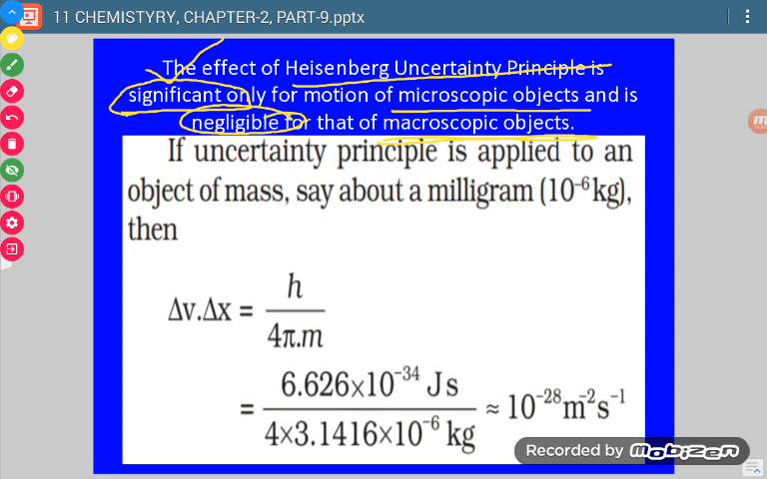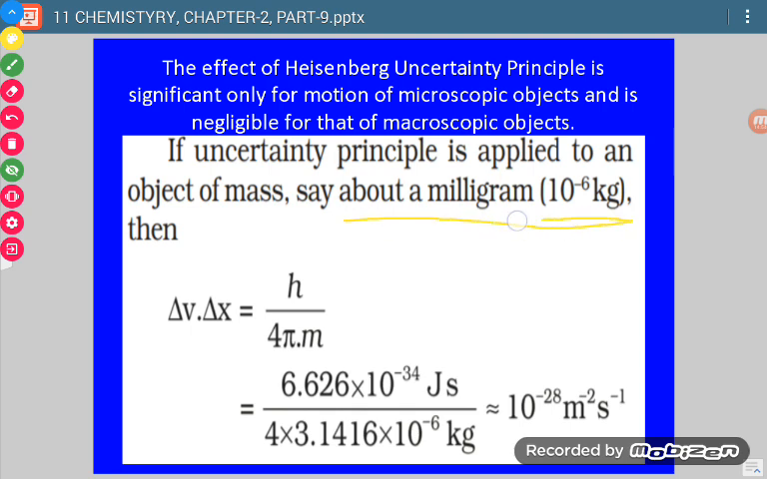Now let us prove it with the help of examples. If the uncertainty principle is applied to an object of mass, say, about 1 milligram. We have taken an object which we can see. If we convert 1 milligram into kg, milli stands for 10 raised to power minus 3, and gram means 10 raised to power minus 3 kg. So it comes out to be 10 raised to power minus 6 kg. So we have taken an object having this much mass.